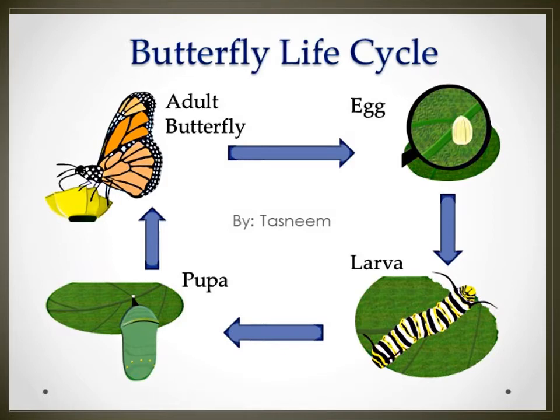Worm. Next one, pupa. The pupa is like a small house, inside that the larva is sitting. Next one, you see the adult butterfly. Inside the pupa the small butterfly comes out, that colorful butterfly.